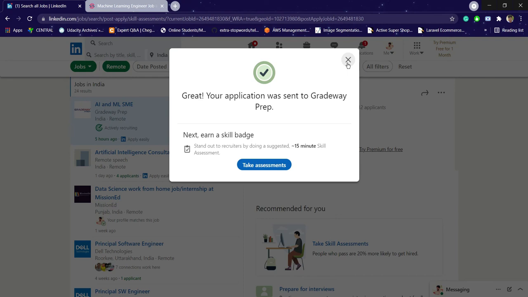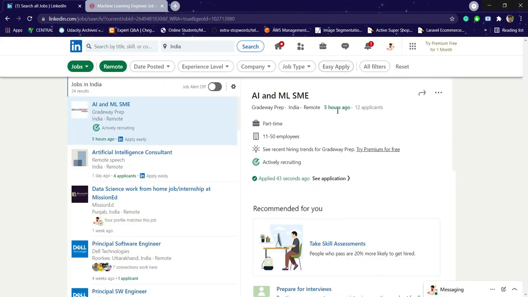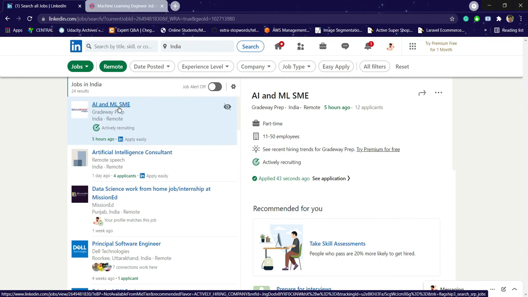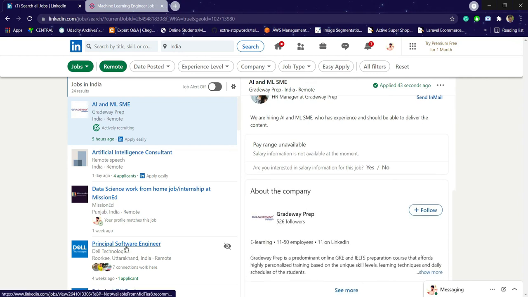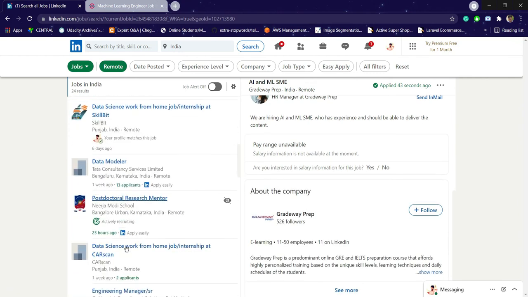If you are not among the qualifying applicants, then it will give a free 12-hour online LinkedIn course according to that subject. For example, for machine learning or AI, it will give one course that will be free for the next 12 hours. So this is the procedure you need to go through while applying for any sort of job.